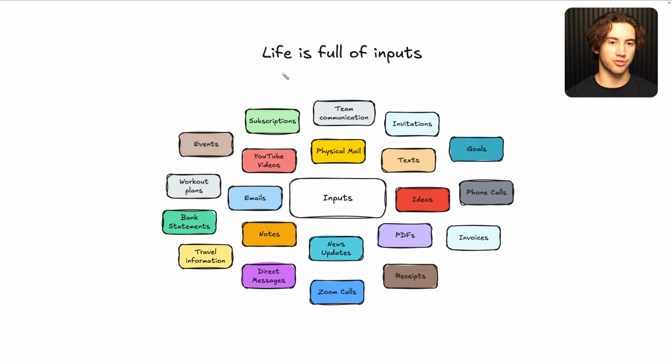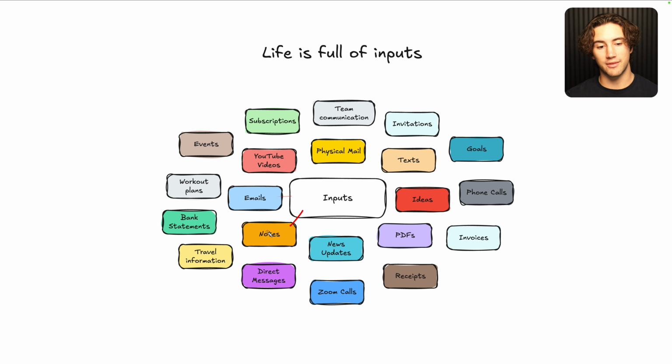Now, the beautiful thing about this framework is it allows you to take any input in your life and automate it and let the agent make the decision for you. Life is full of inputs, especially nowadays. Right now you're watching a YouTube video, which is an input into your mind. You're deciding, should I implement this? Should I not? What do I need to learn from this? Which, as you saw in the beginning, we're going to learn how to actually make a system that works for us.